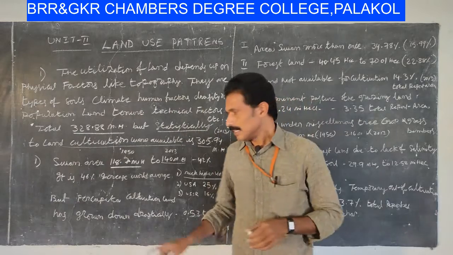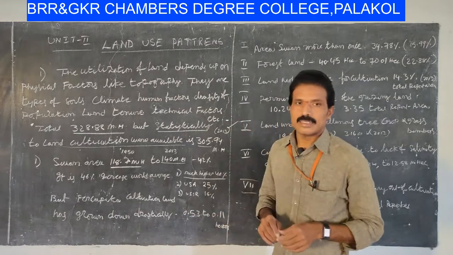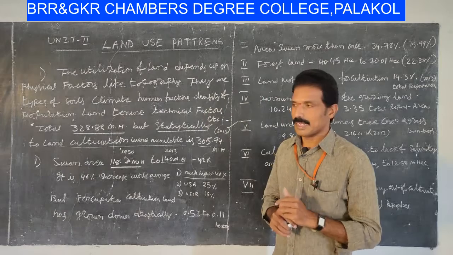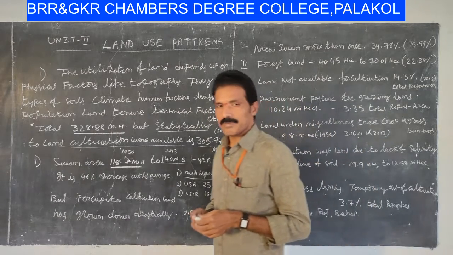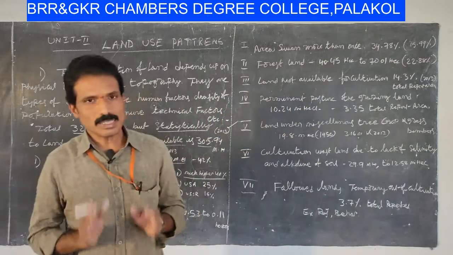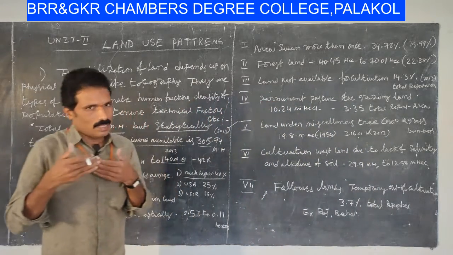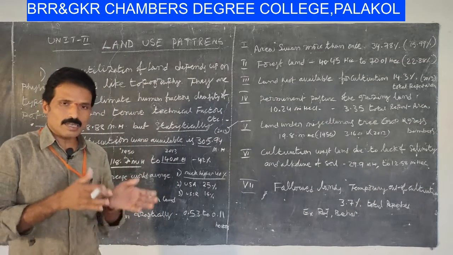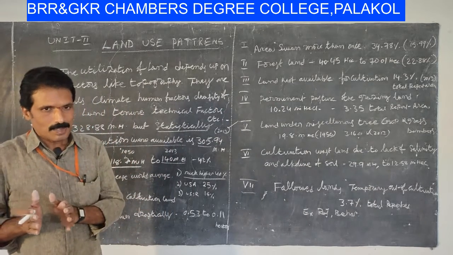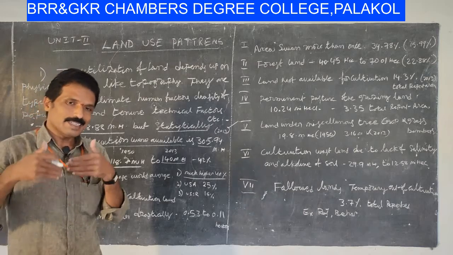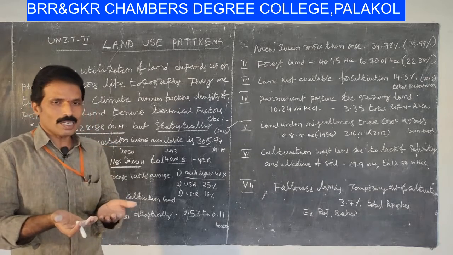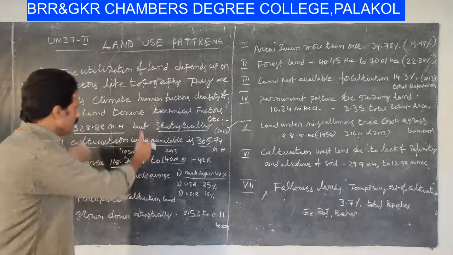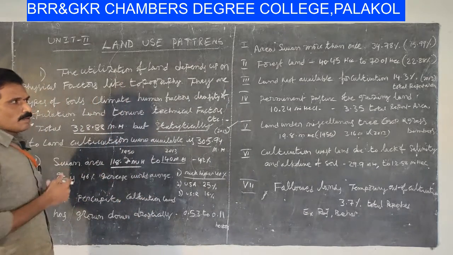So it is a drastic downfall compared to the worldwide countries. Right, my dear students? How much land we have, how much land we are utilizing, and how much percentage of sown area has increased, we already discussed in this session.